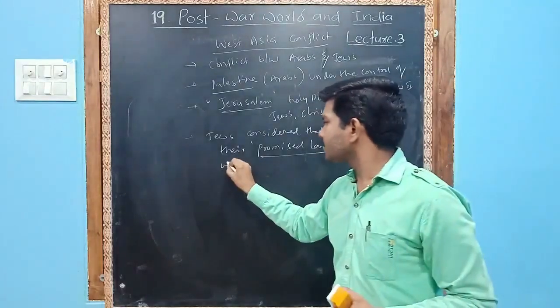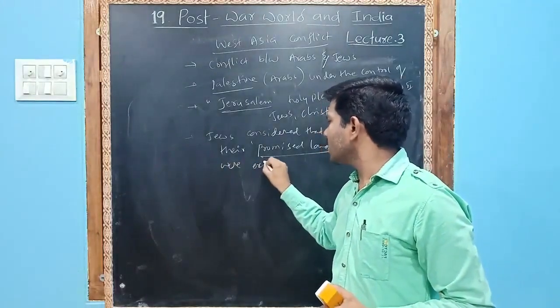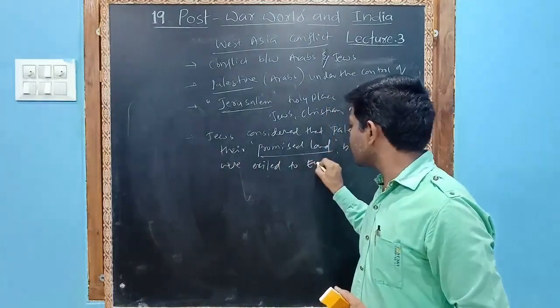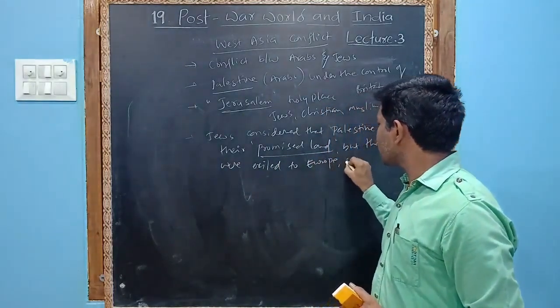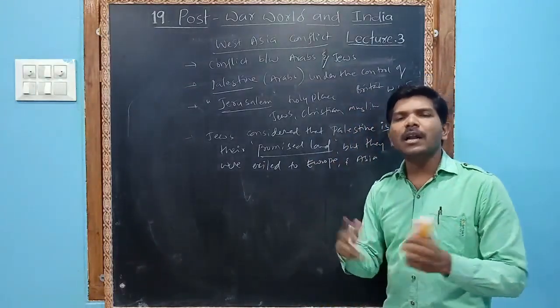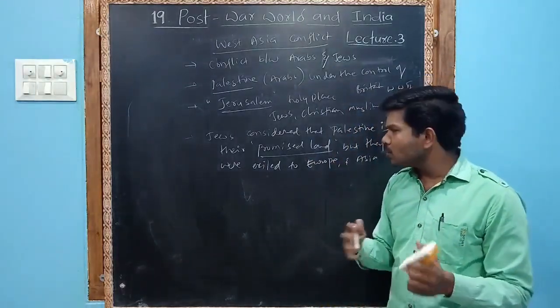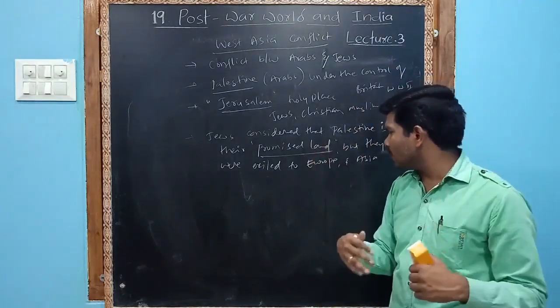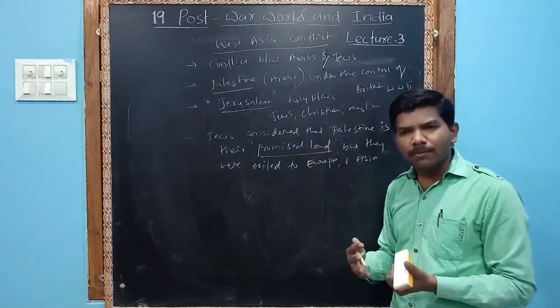Most of the Jews left for Europe and Asia. Many of them went to Europe and Asia due to certain problems.